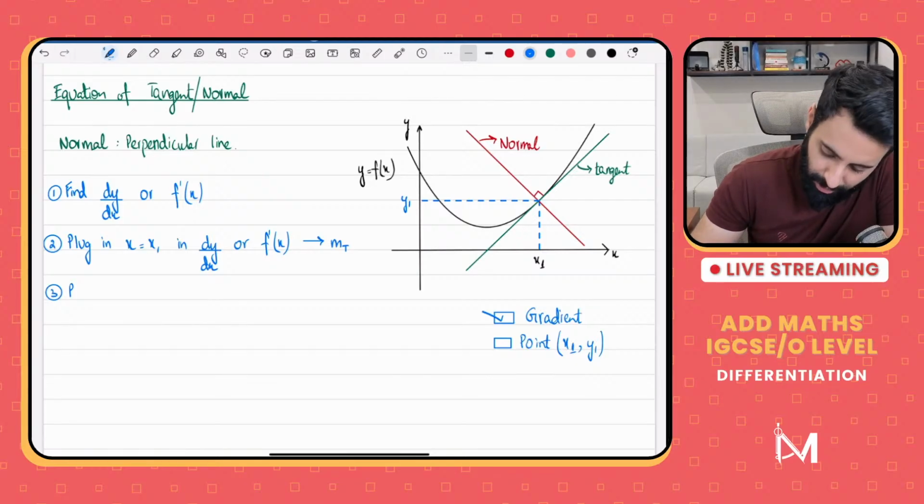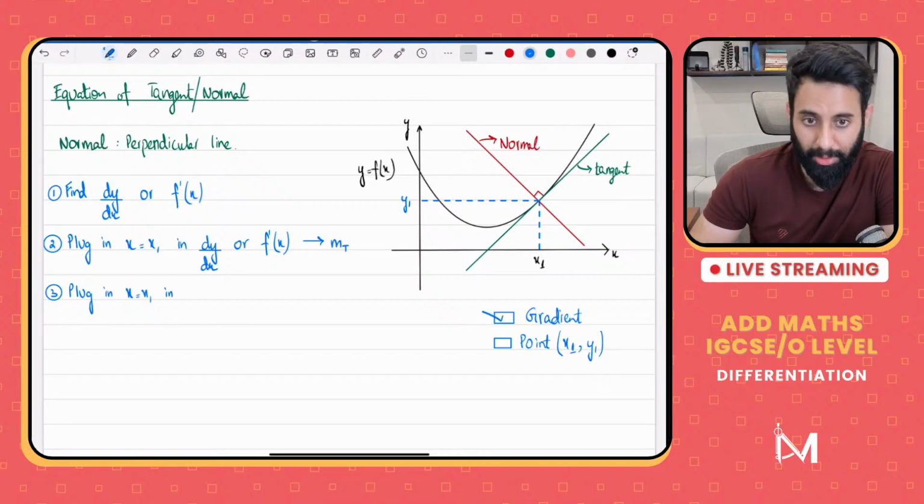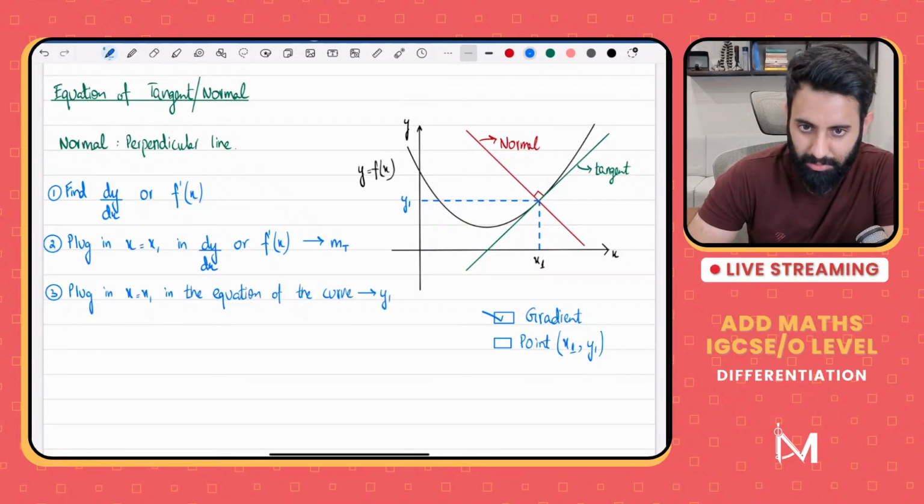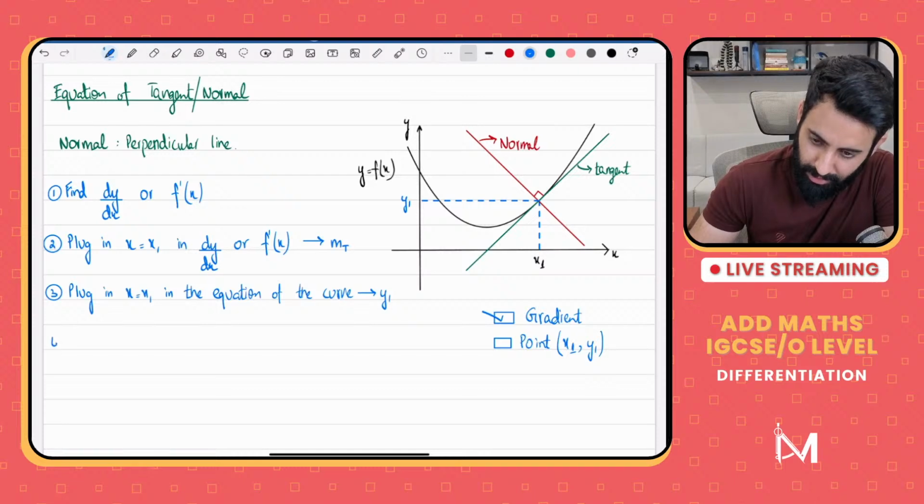So what's step 2? Step 2 is that you plug in x equals x1 in, where do you plug it in? In the equation of the curve. And when you do that, what happens? When you plug in x equals x1 into the equation of the curve, you get y1. Okay? Now the fourth and the final step.